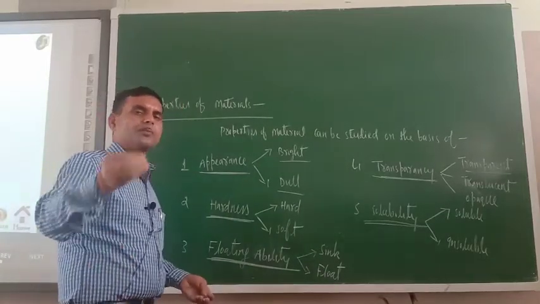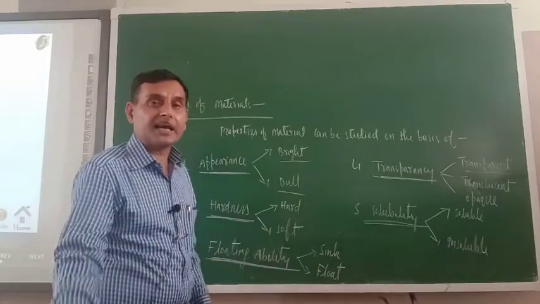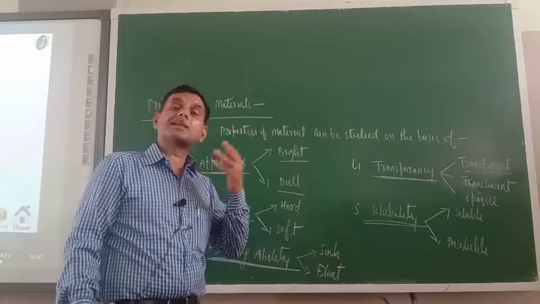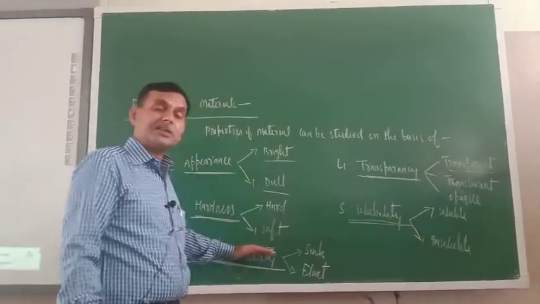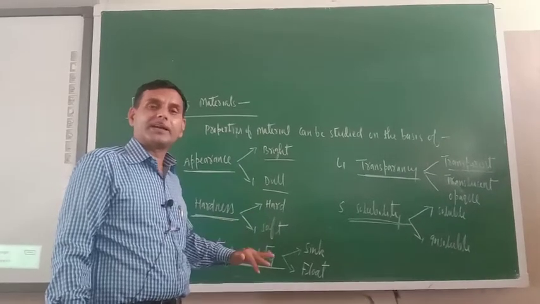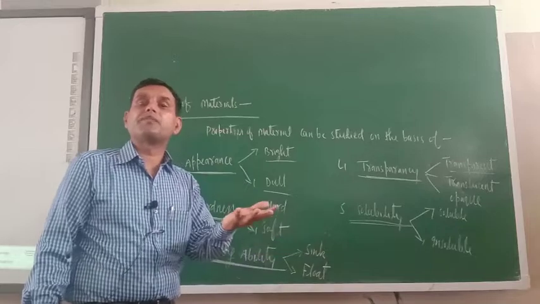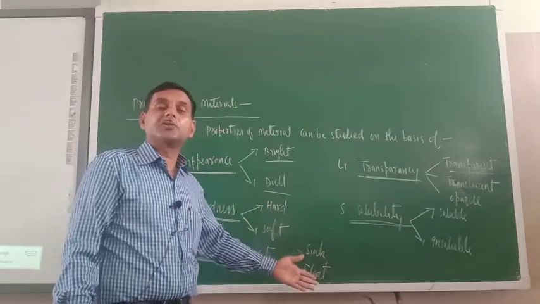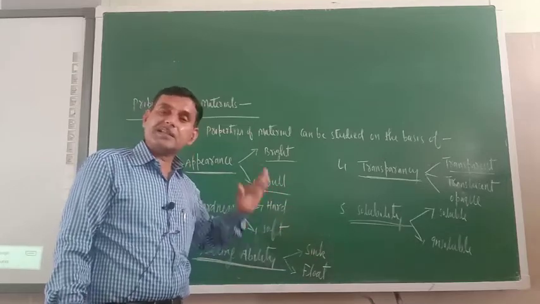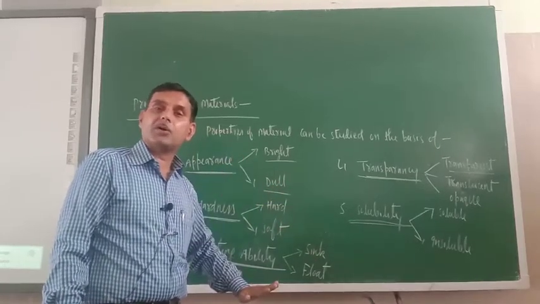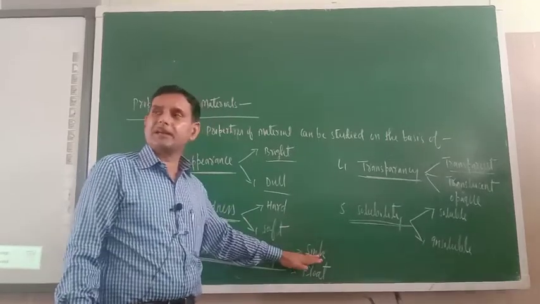Okay. So when you put these materials on the water, some may settle at the bottom, some do not settle, they will float only. The material which is lighter than water will float on its surface, they will swim on the surface. So that material is known as floatable material. And those which sink, which settle at the bottom, go deep down in the water, that is sinkable material.